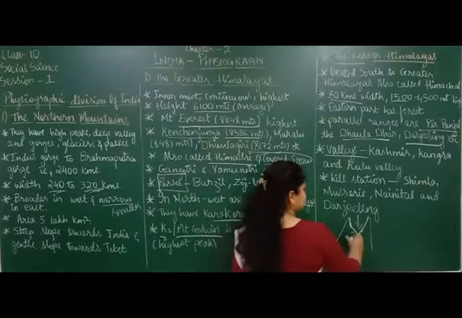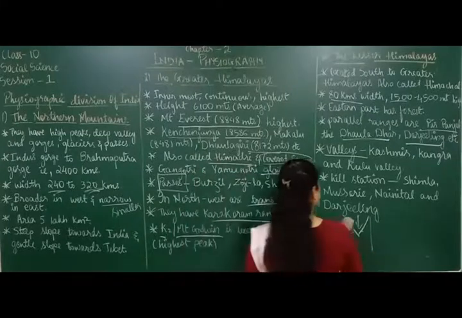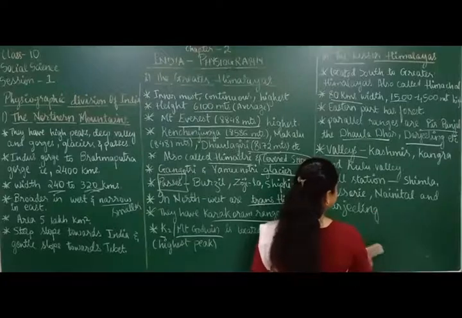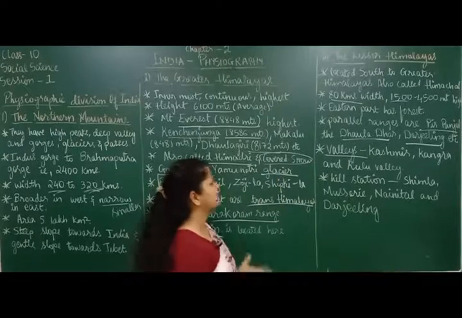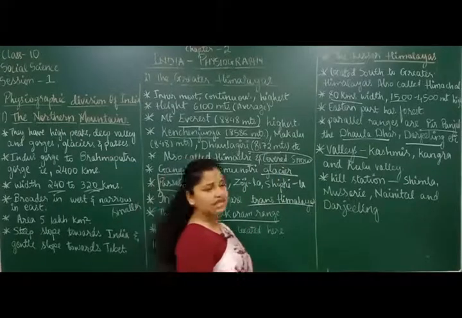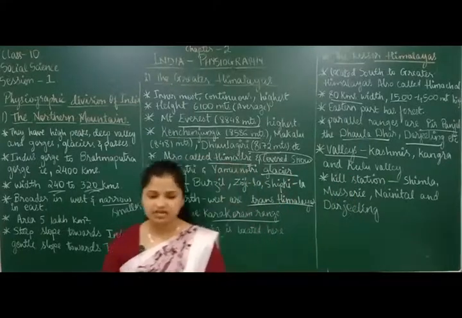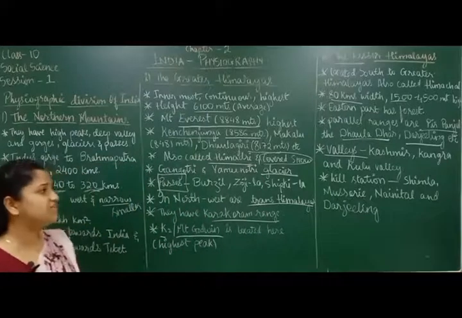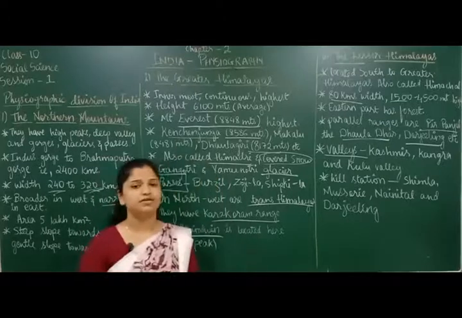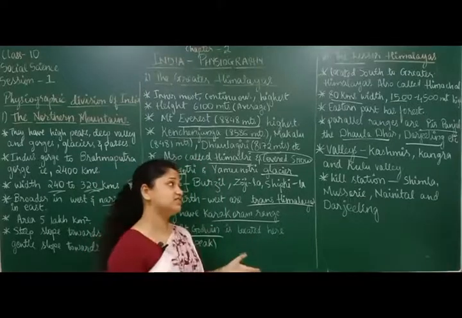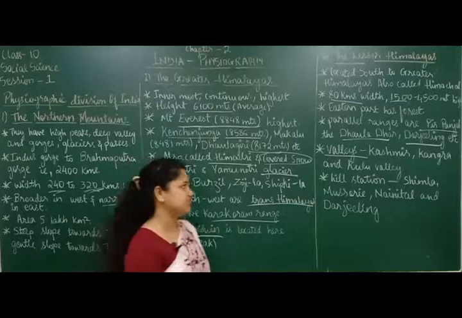These valleys are usually tourist places. Tourists will go and see different areas. It's a very beautiful place to see, because these valleys are filled with snow mountains, and it's a beautiful scene there. Some of the valleys are Kashmir Valley, Kangra Valley and Kulu Valley. These are some of the important valleys in the Lesser Himalayas, and they are very important tourist spots. Many tourists go there, especially in winter season, to have fun with the snow.